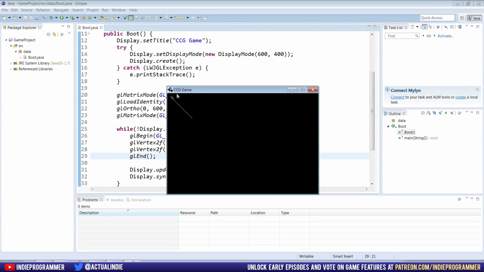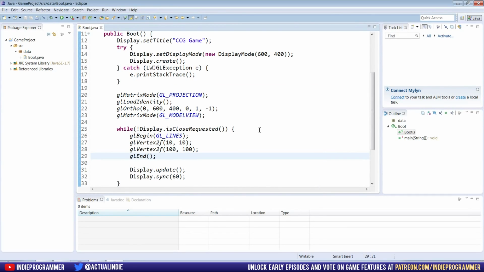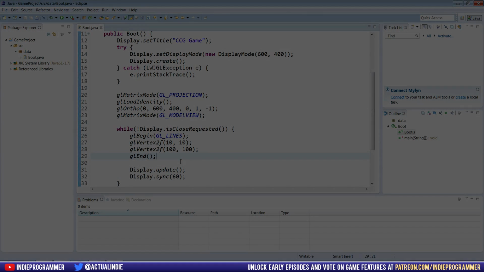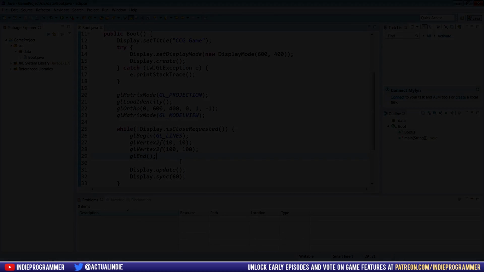All right, there you go, and there's the line on the screen. So this is going to use a lot of coordinate systems and basic algebra, but if you're not familiar with that, don't worry, because in the next tutorial where we draw a rectangle to the screen, I'm going to go more into the coordinate system and how we can work that to our advantage. But for now, I guess that's it.